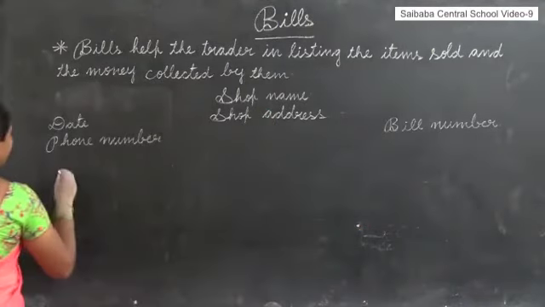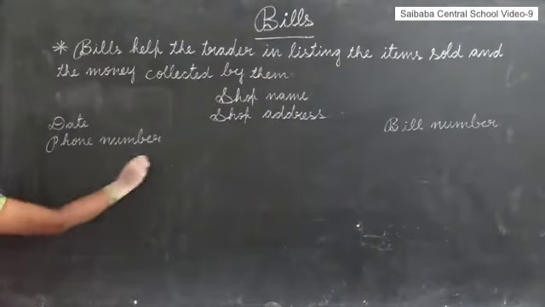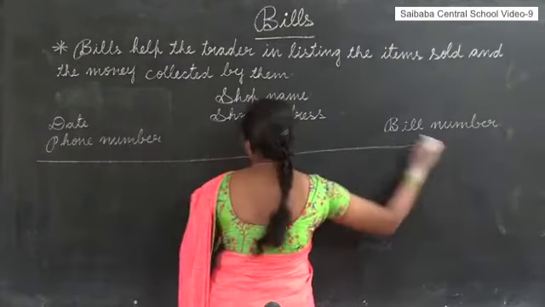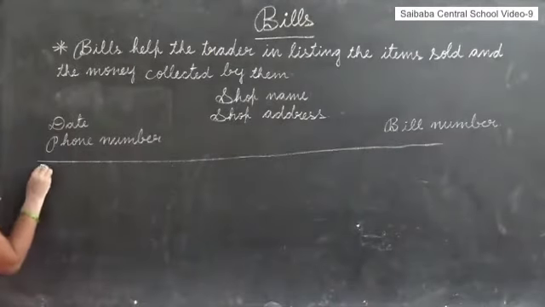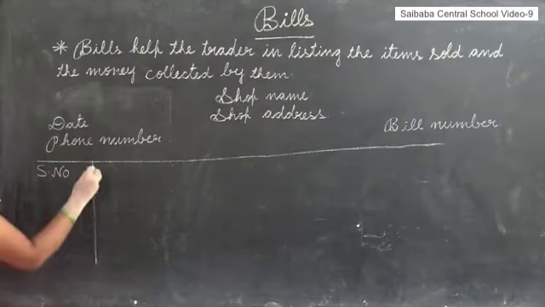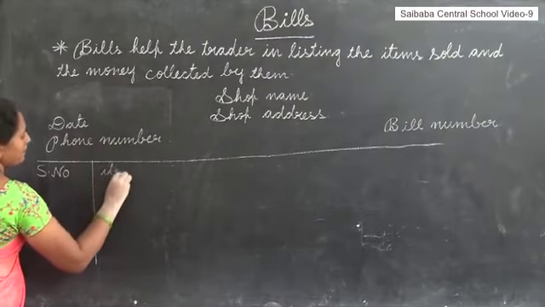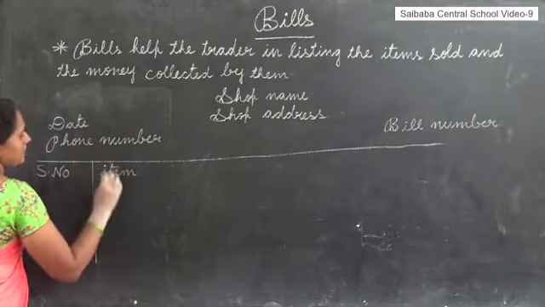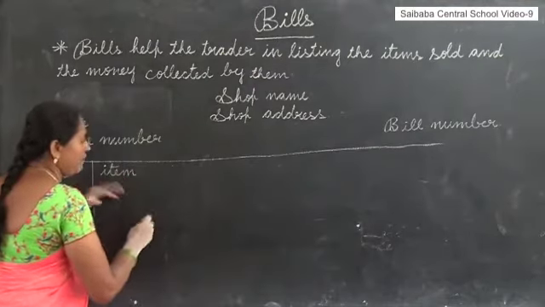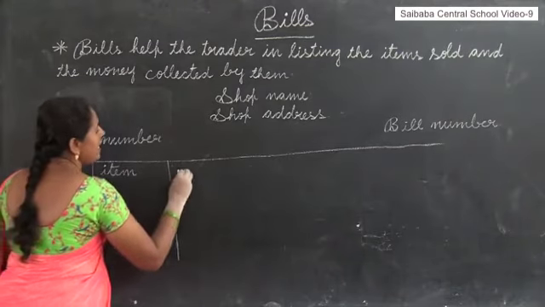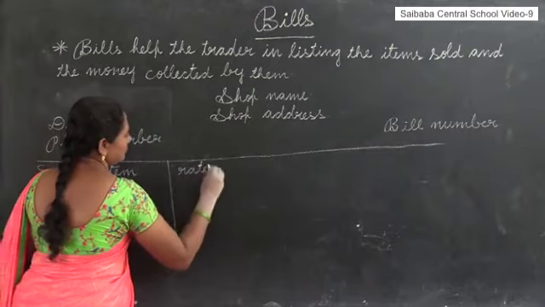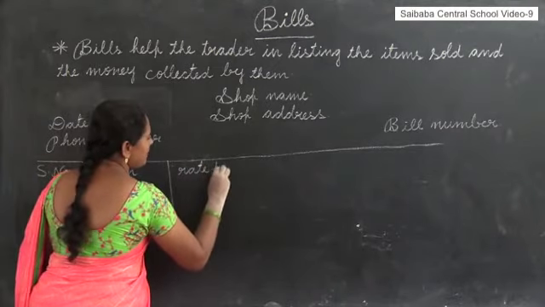Okay? Next, after this, you have to draw the table. And in this table, first we have to write serial number. Next, item. Item means whatever item you are taking, we have to write the item name. Next, rate per item.